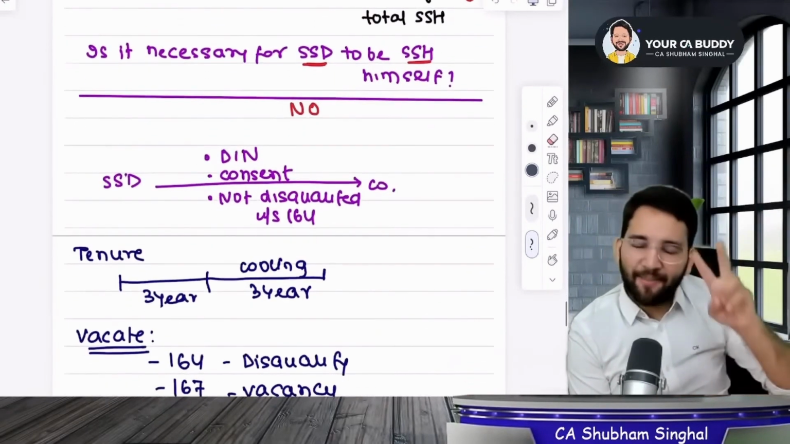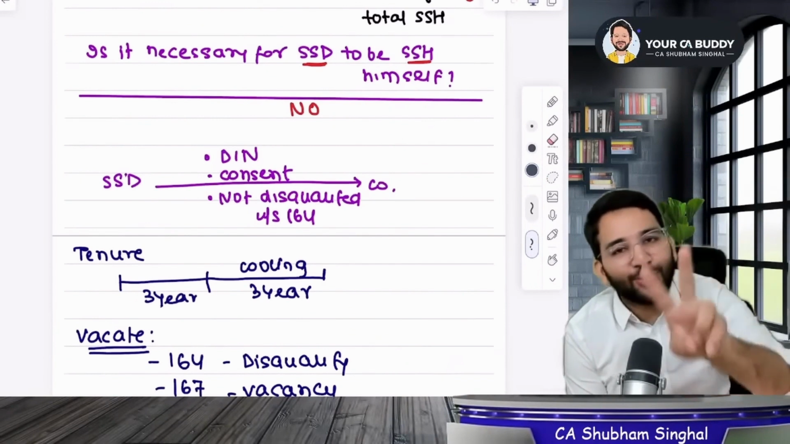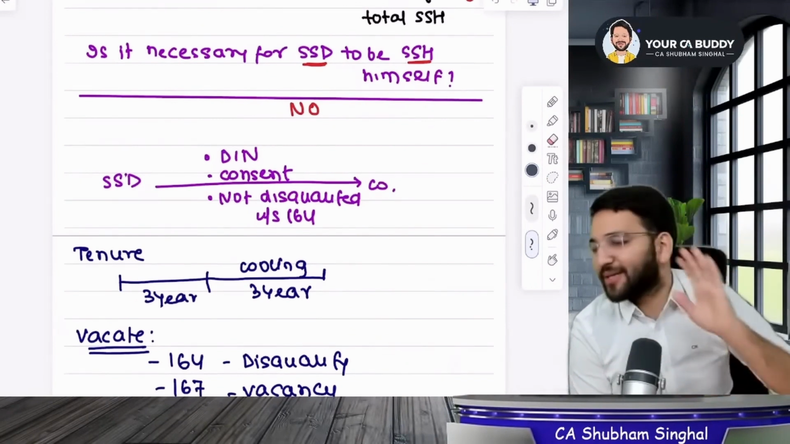And lastly, I said that you can be an SSD for a maximum of 2 companies, and those 2 companies shouldn't be in competing or conflicting businesses.